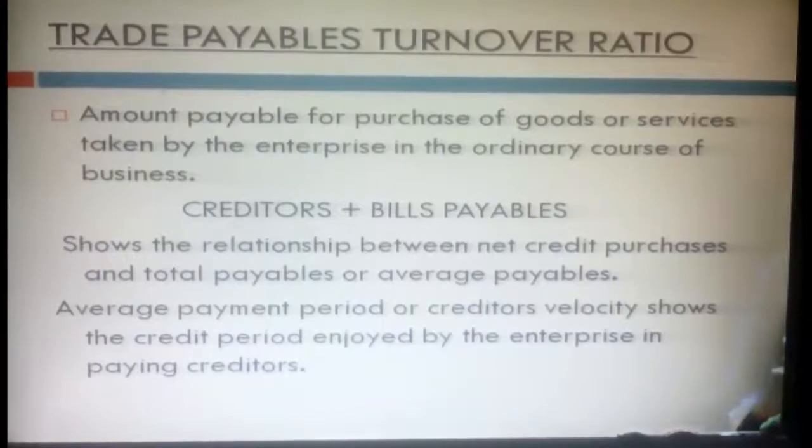Similarly, how much money we are going to pay, and what credit period is allowed by our creditors. Trade payables are nothing but creditors and bills payable. It shows the relationship between net credit purchases and total payables or average payables. The average payment period or creditors velocity shows the credit period enjoyed by the enterprise in paying creditors. That's why here also, how much period our creditors have given us to repay our dues.